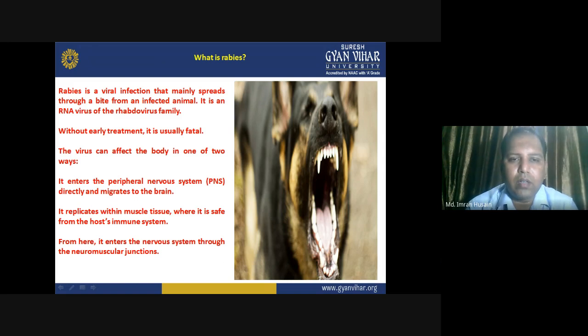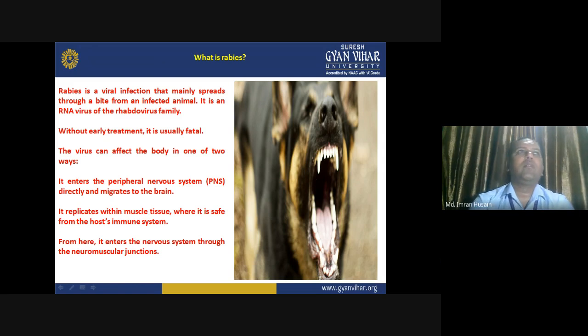The virus can affect the body in one of two ways. And what are those two ways? It enters the peripheral nervous system or PNS directly and migrates to the brain. So it will target your brain and it will enter your body via the peripheral nervous system. It replicates within muscle tissues where it is safe from the host immune system.